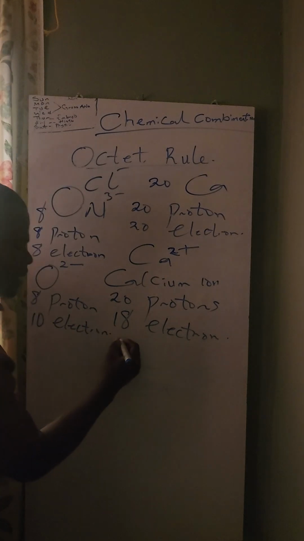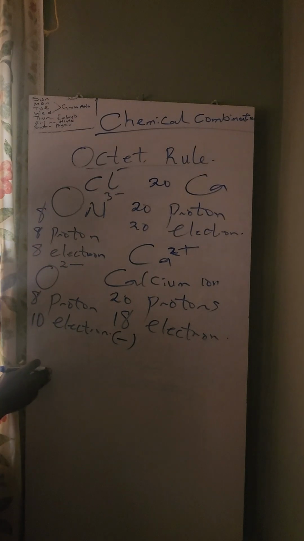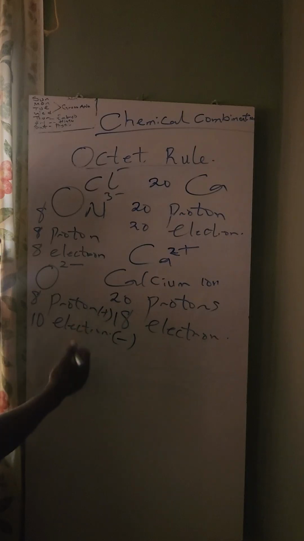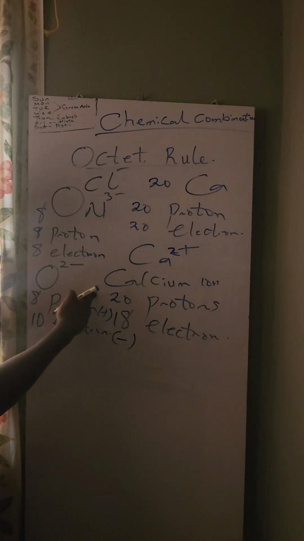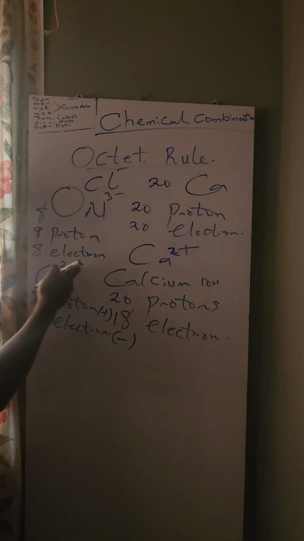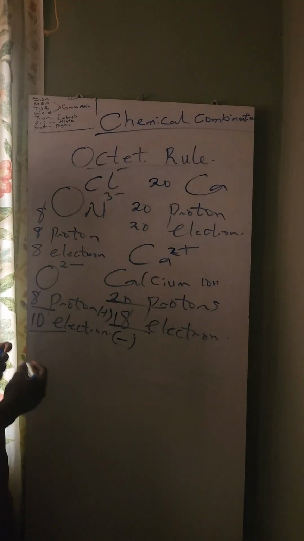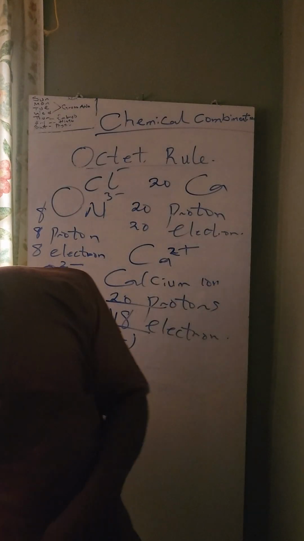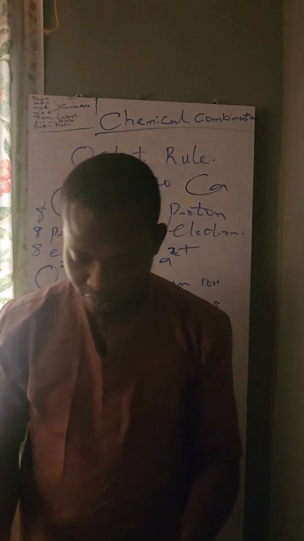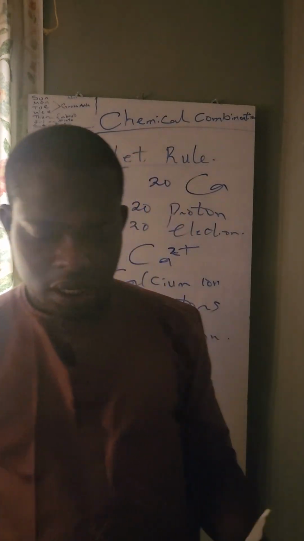Normally, electron is negatively charged. You must have thought of that. Proton is what? Positively charged. That's minus 10 plus 8, minus 2. They are no more equal. What about the ion 1? It is no more equal. 2 to the 8, 2 to the 10. 2 to the 20, 2 to the 18. If it is an ion, it will no more be equal.